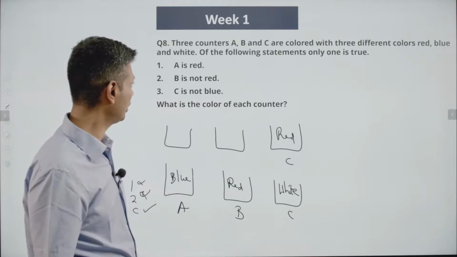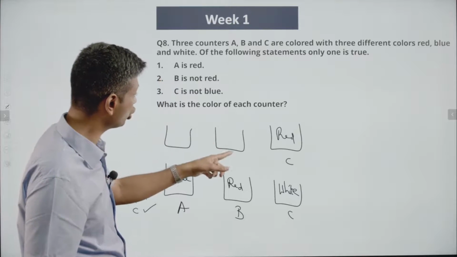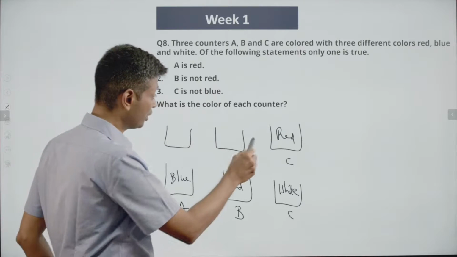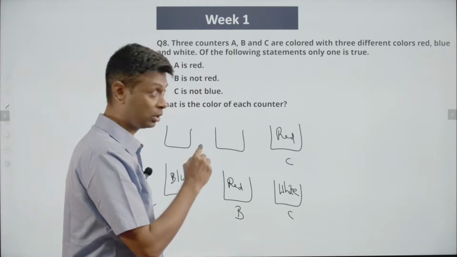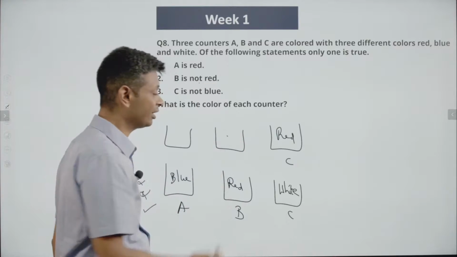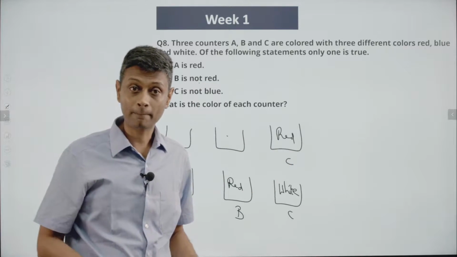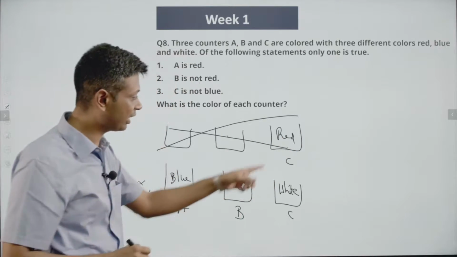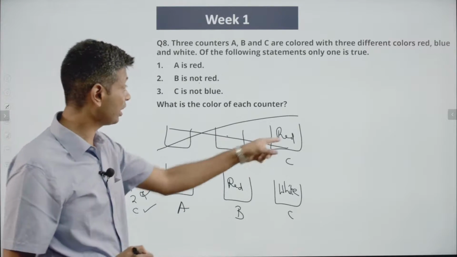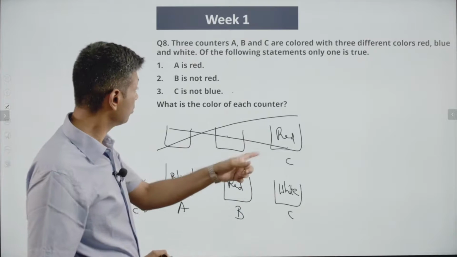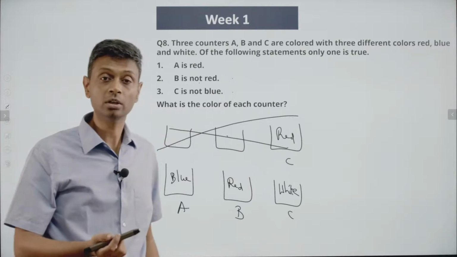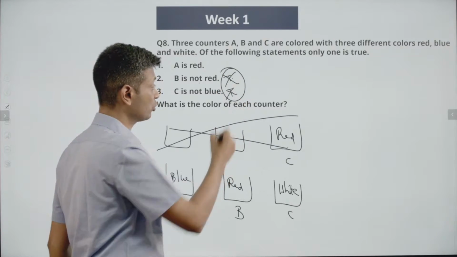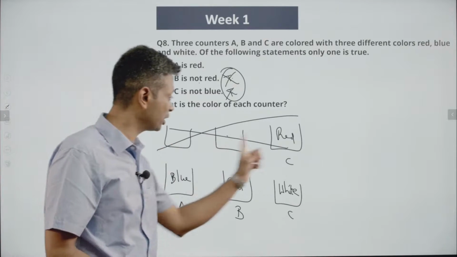In this case, C is red, A is red, B is not red. That statement has to be true. So that statement has to be false. Because we're thinking about a scenario where only statement C is true. That means this has to be false. That means C has to be red. That's not possible because C is already red. B and C both cannot be red. So all combinations here are ruled out. If C were red, B cannot be red. If C were red, this statement is not true. Then B is not red, that will also end up being true. Both cannot be true. We are working for a scenario where only one statement is true. So this combination is ruled out.